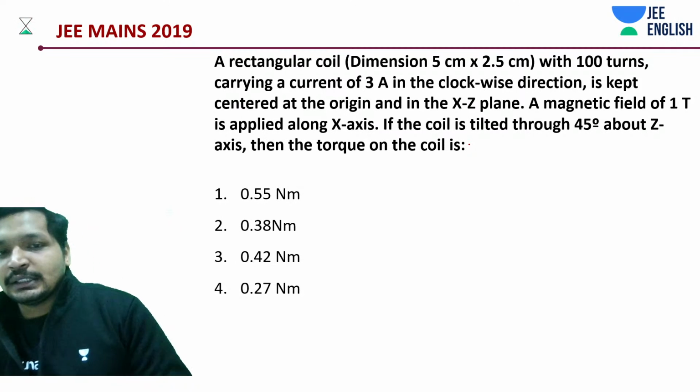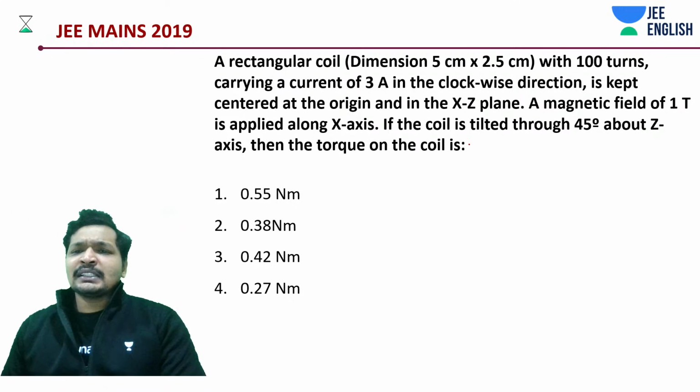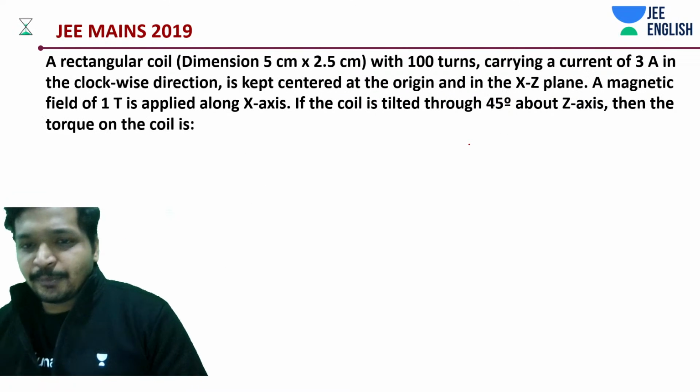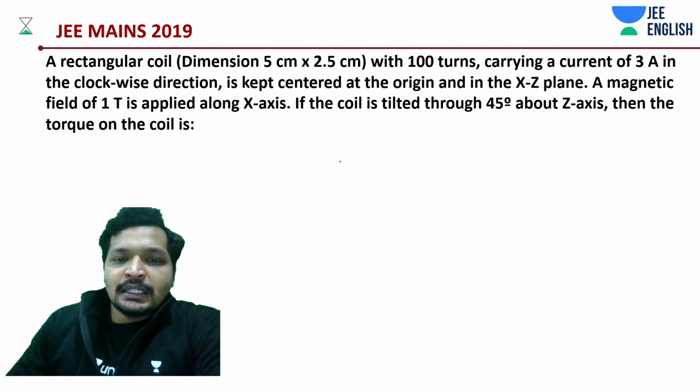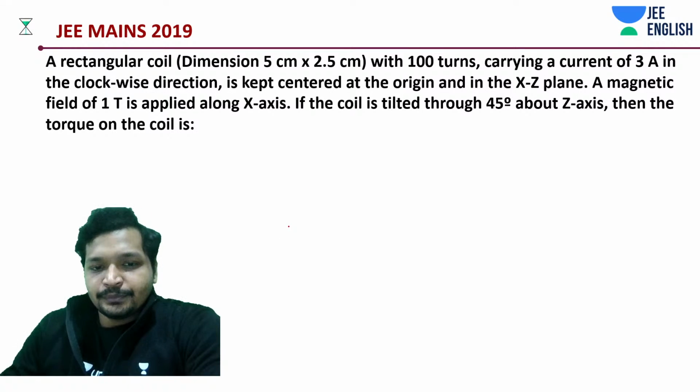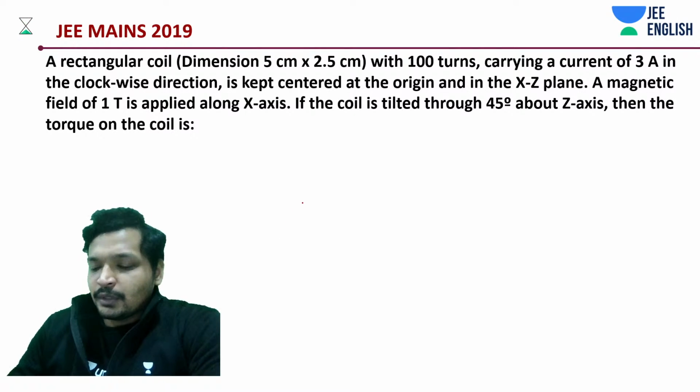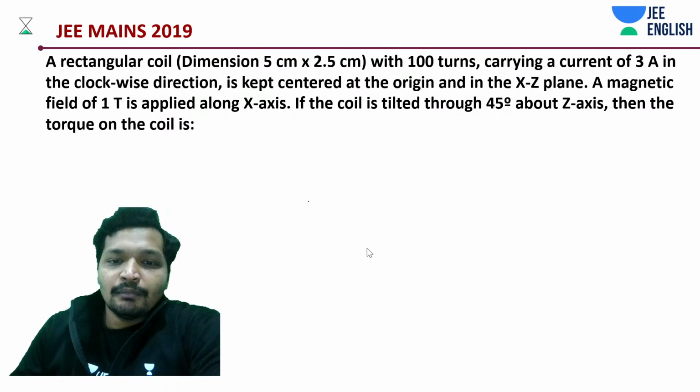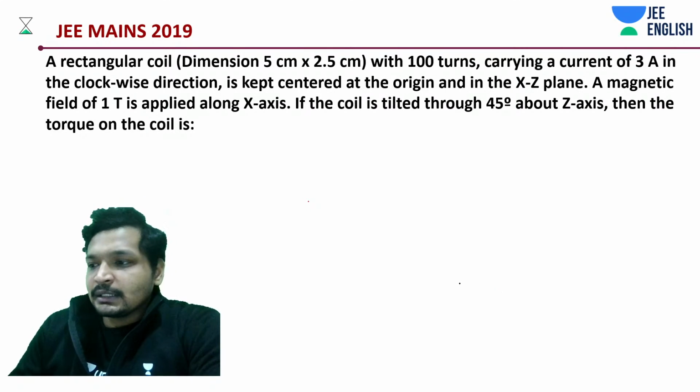Try to understand the direction, that's it. It's tilted about which axis? Z-axis. Let's understand this carefully; if you understand this point, it's quite easy. Let's draw the axis and understand it.